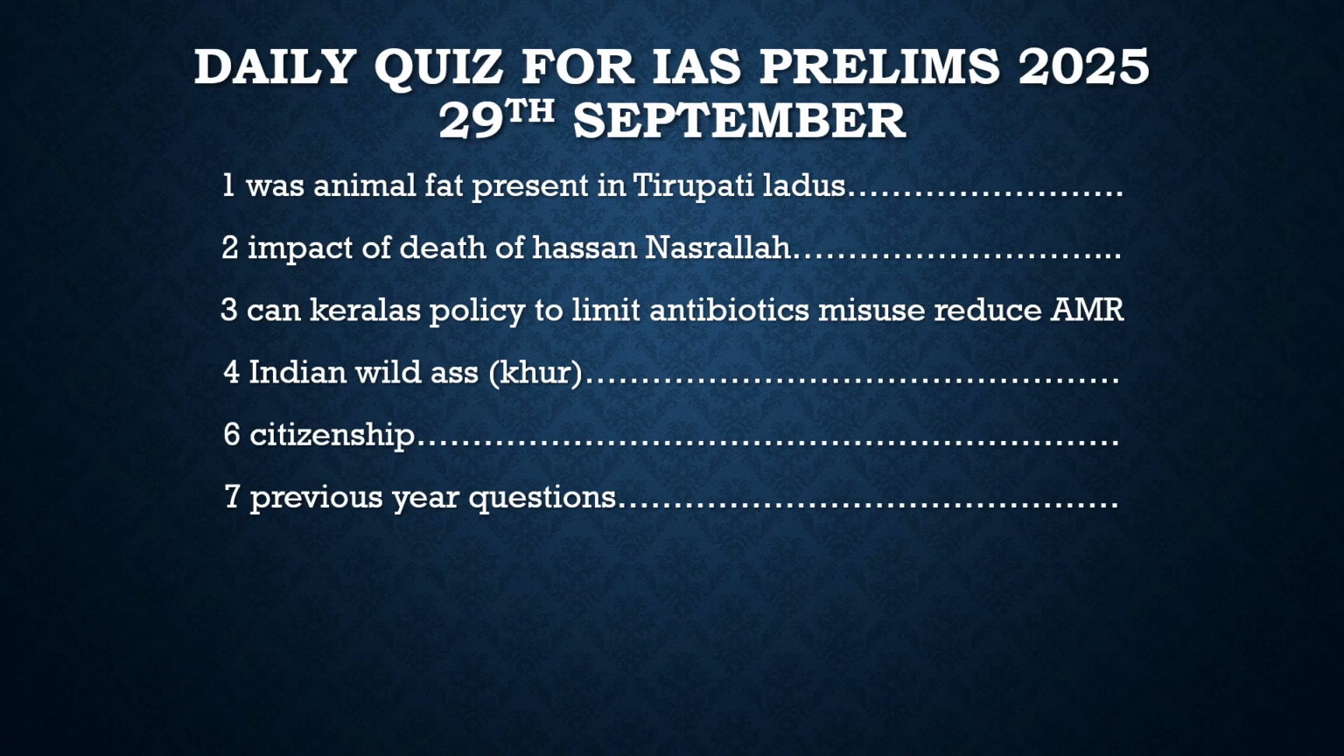So what do we need to know from this? We need to know about the Indian wild ass, what its IUCN status is, and where it is majorly located, in the Gujarat region, in the Mongolian region, and all that.